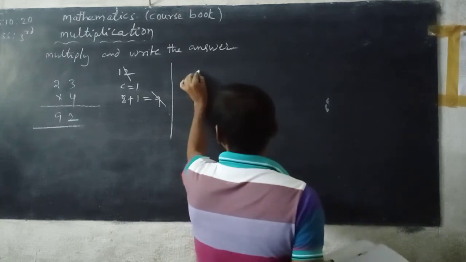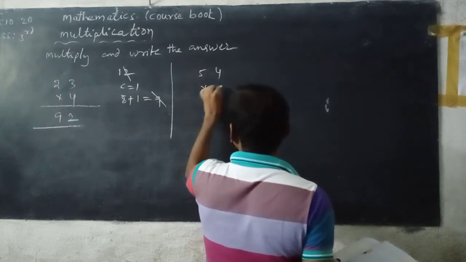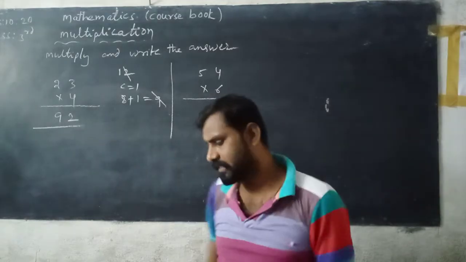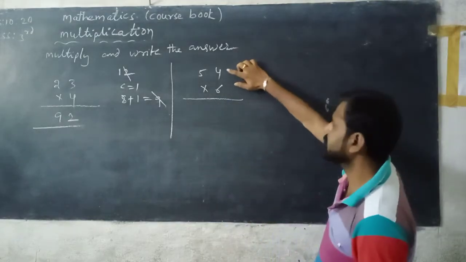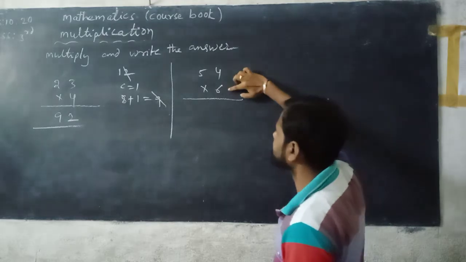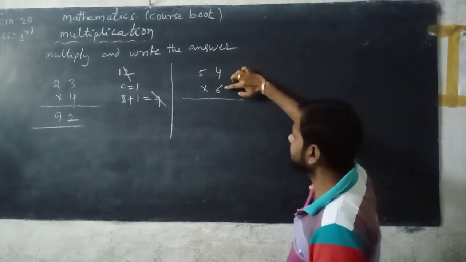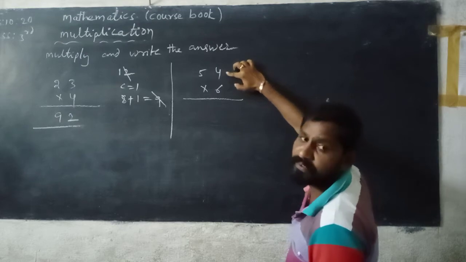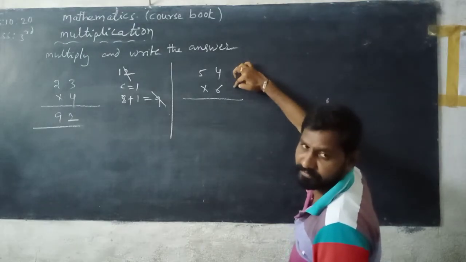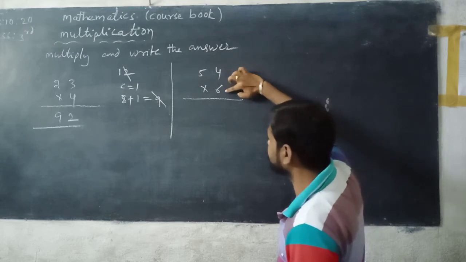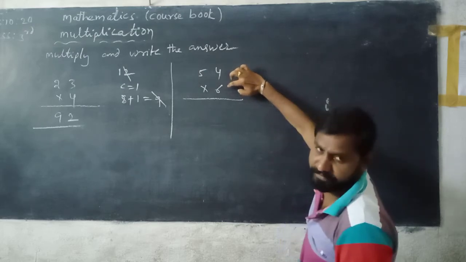Next, 54 into 6. 54 is multiplied with 6. First, 4 is multiplied with 6 because 4 is in the ones place. Multiply with 6 means 6 fours, not 4 sixes. You read the 6 table.